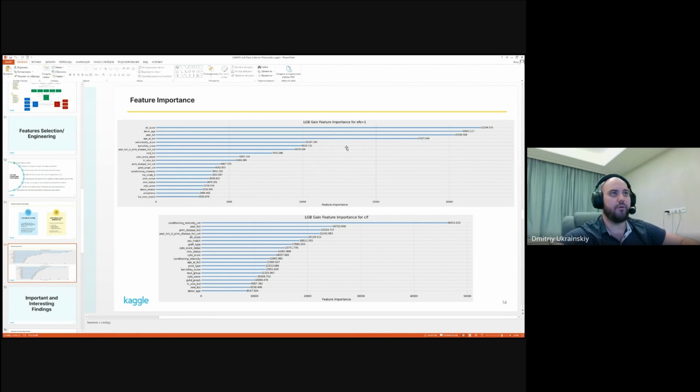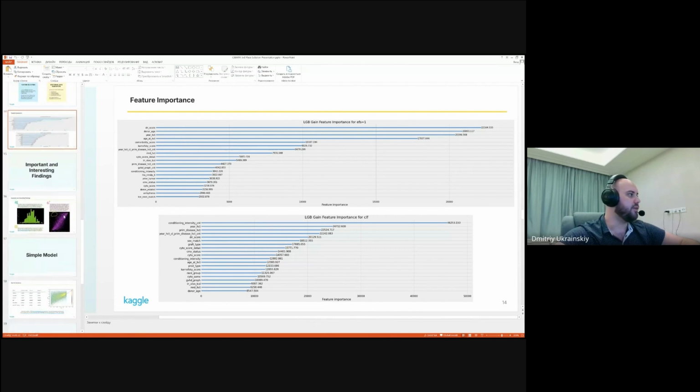The first one is for uncensored regression, EFS equals 1, and the next one is for the EFS flag classifier. As you can see, some counters are at the top of the list, but the majority of features in the top list by importance are just original ones.